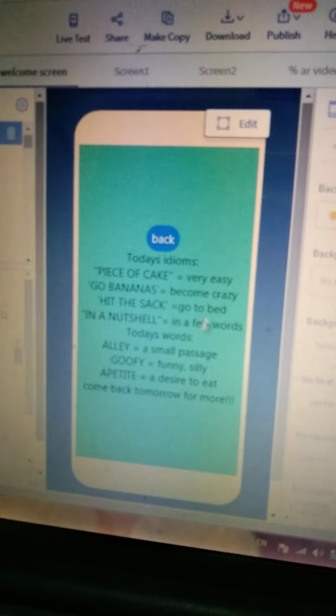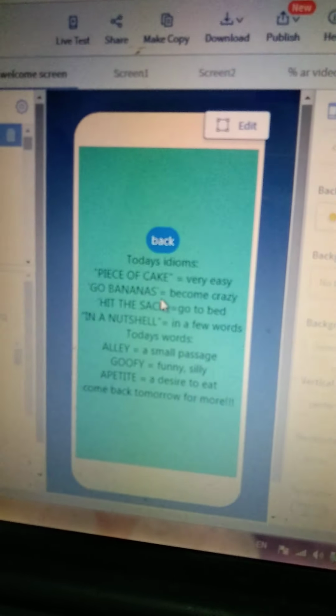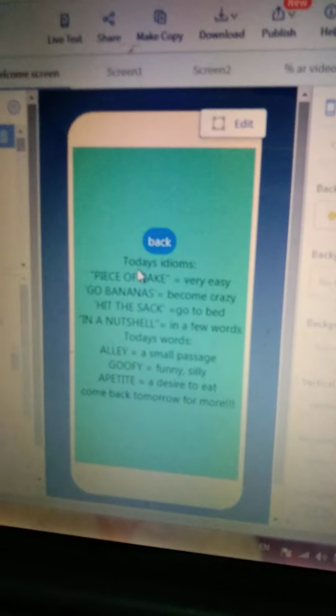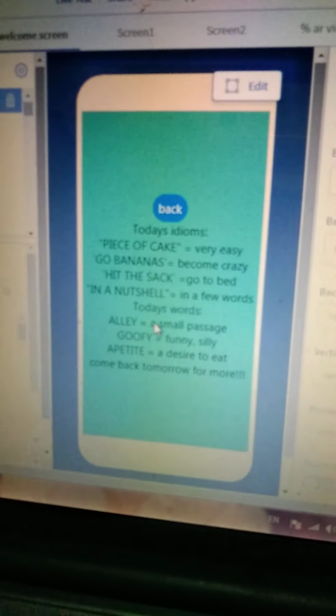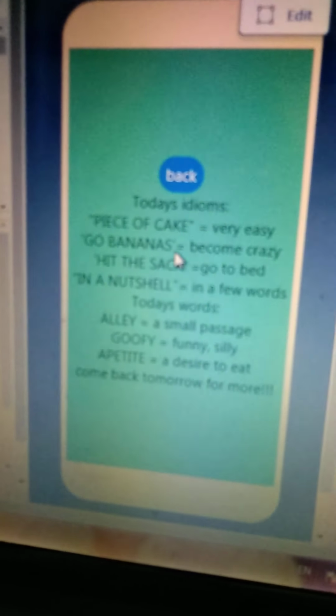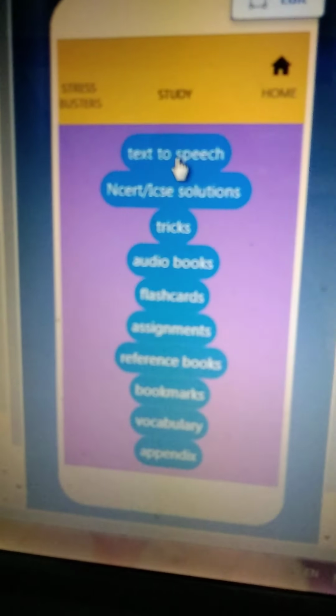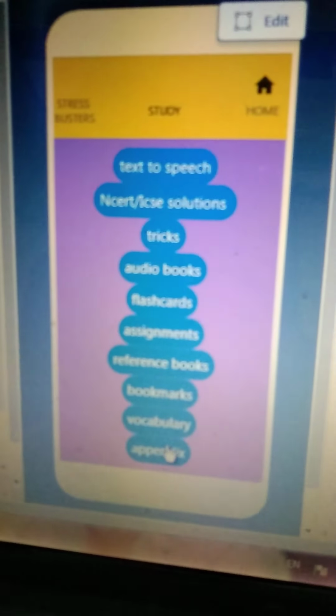Vocabulary is also very important. I felt that vocabulary is very important as a student. Therefore, I kept this. It has today's idioms and words, and every day it will be updated. It has many new things to learn, so it will be fun. Next is appendix. I introduced this in the form of PDFs.